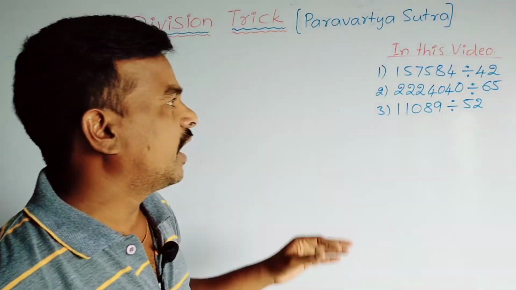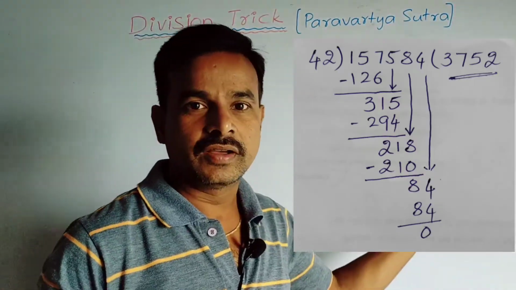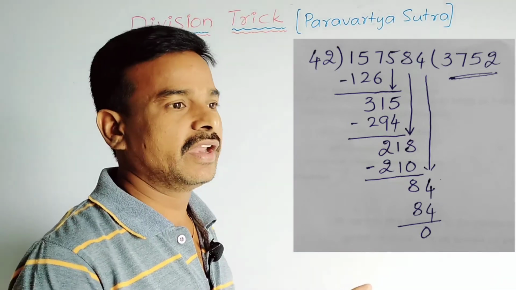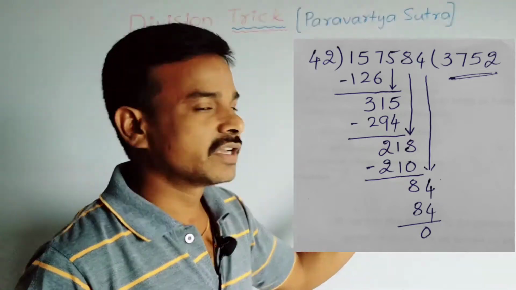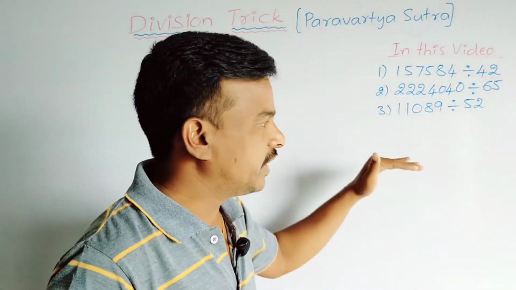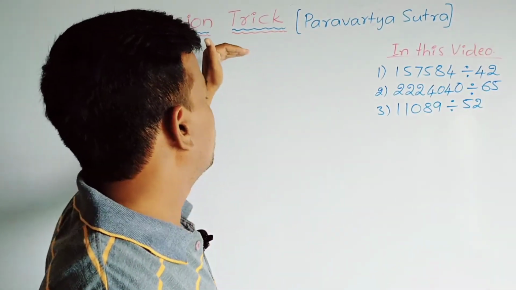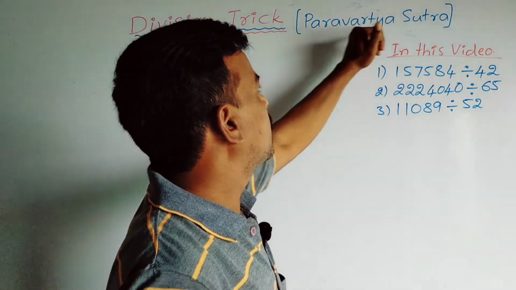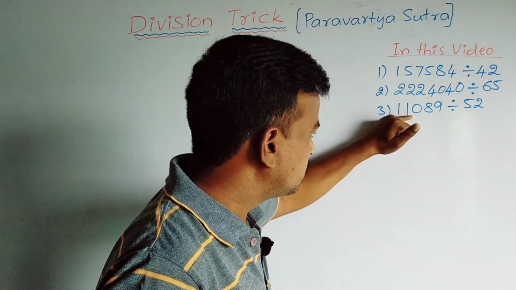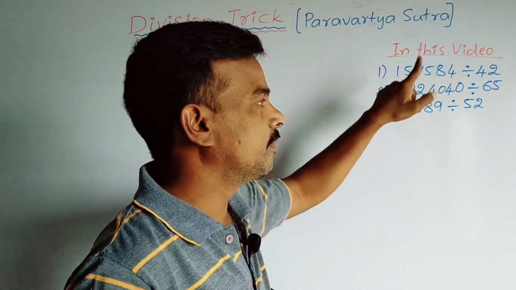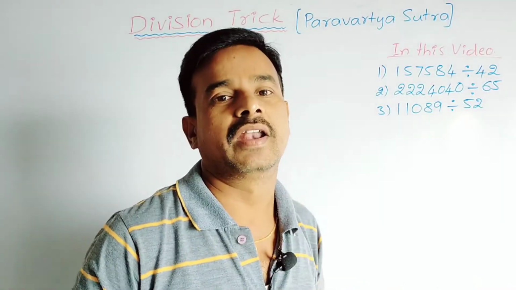But our current method is what I'm giving here. Once you see this current method, it is very long and maybe we can get some errors also, and it takes much time. But the Vedic method, the Paravartya Sutra, by using this we can solve this. That means we can divide these numbers by the given numbers in 5 seconds and also in one line.